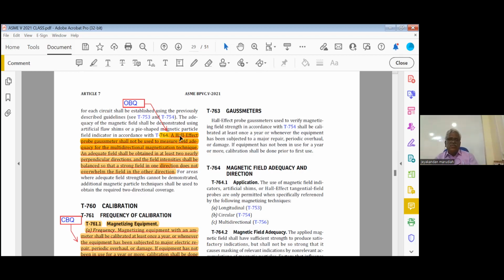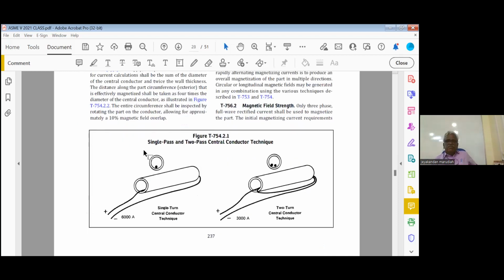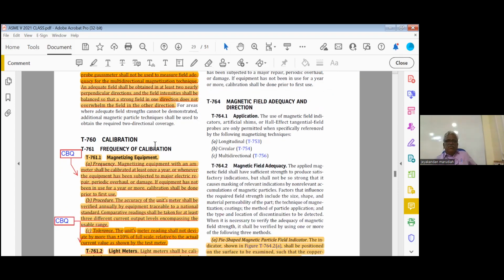Highlight this one. This was asked in the open book. A Hall effect probe Gauss meter shall not be used to measure the field adequacy for the multi-directional magnetization technique. These 3 lines are important. Open book question. Page number 238. Yeah, open book.